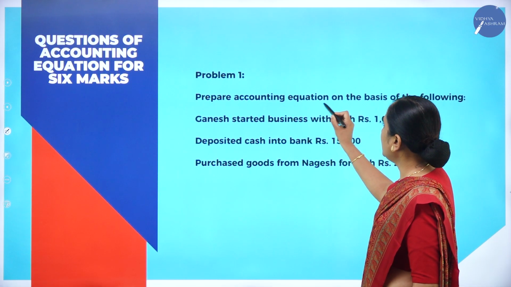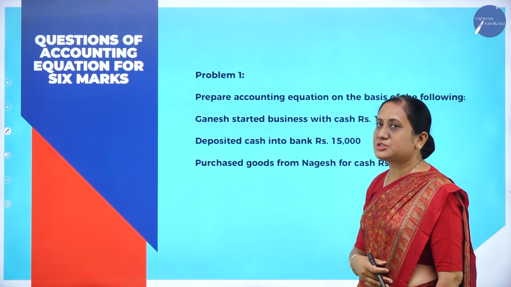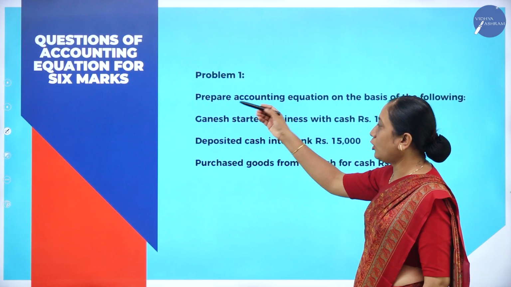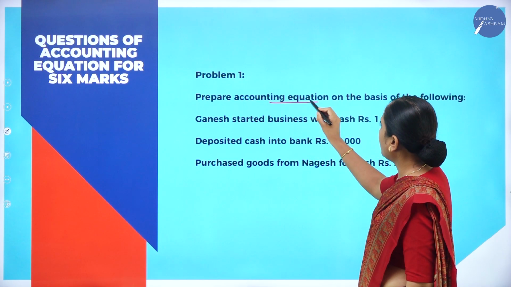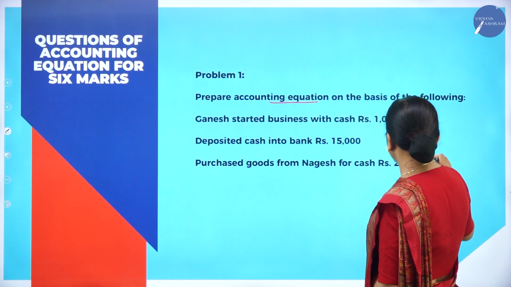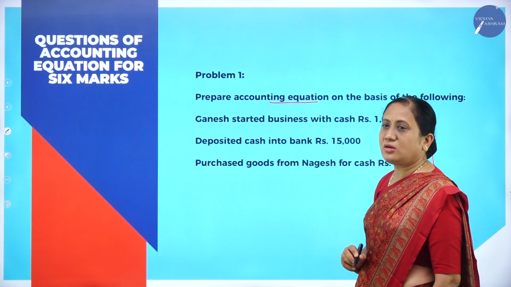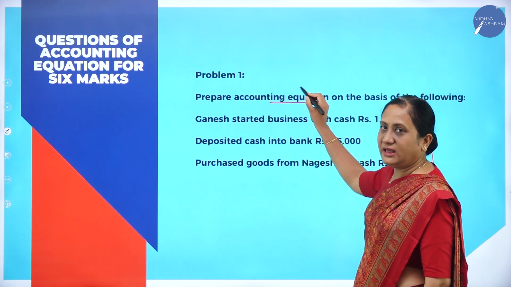Prepare the accounting equation on the basis of the following. They have given 3 transactions, and based on these transactions they have asked us to prepare the accounting equation.